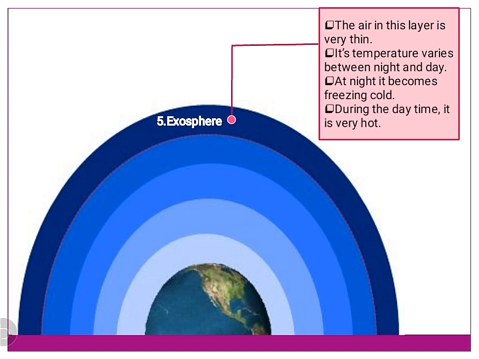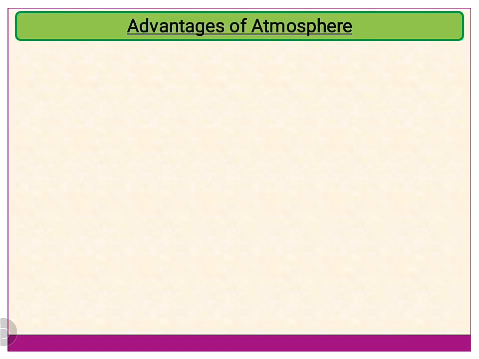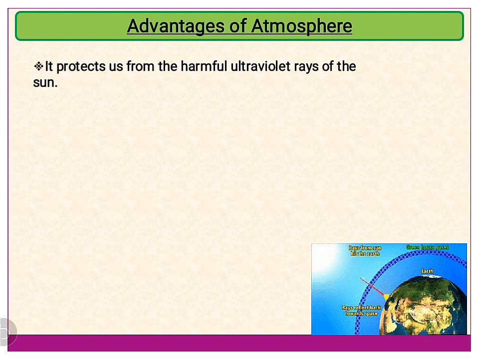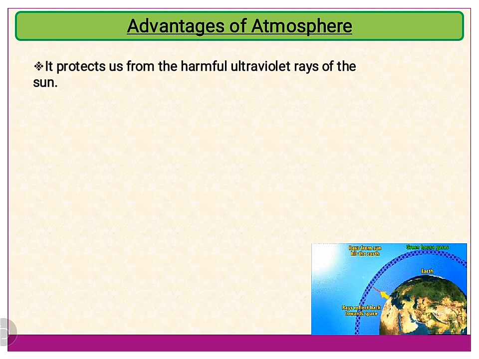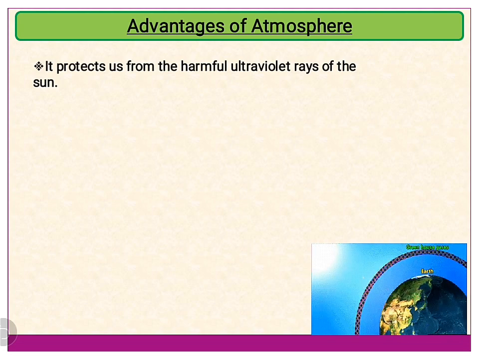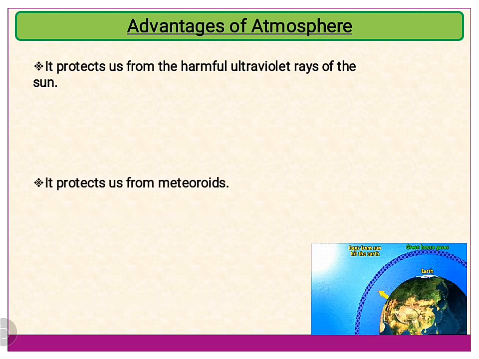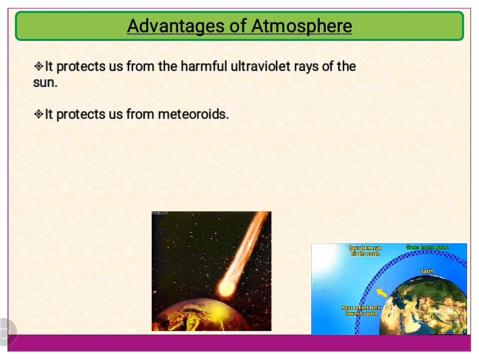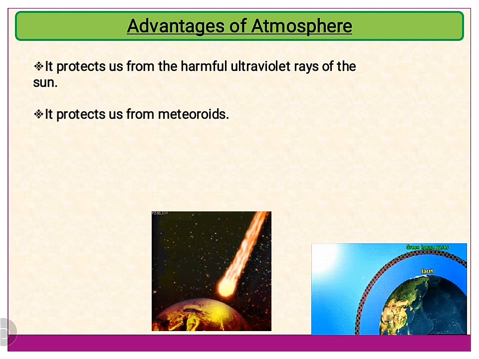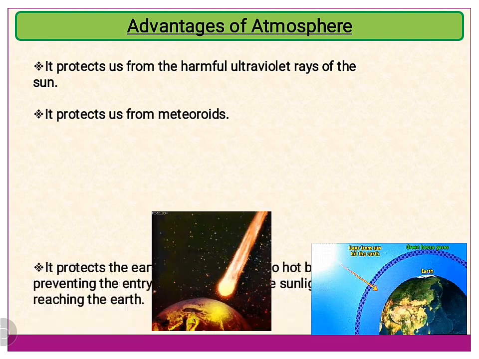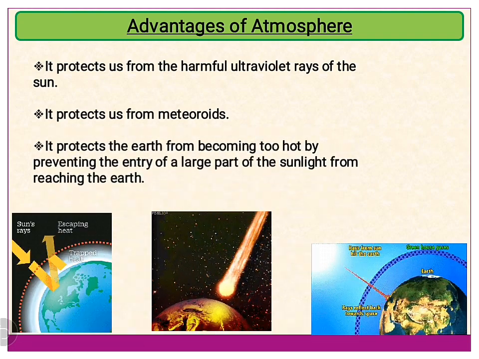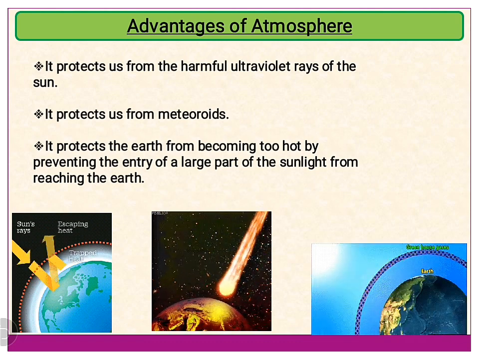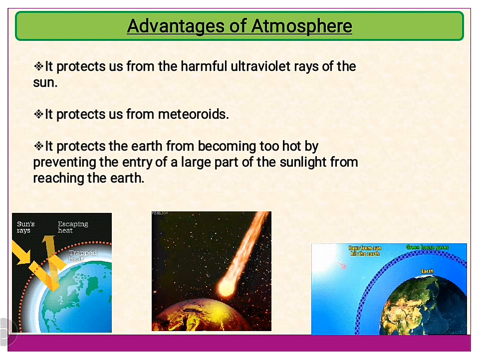My dear children, the atmosphere acts as a protective shield for all of us because it protects us from the harmful ultraviolet rays of the sun. It protects us from the meteoroids because a meteoroid can make a hole or crater in the ground if it hits the Earth's surface. Atmosphere also protects the Earth from becoming too hot by preventing a large part of the sunlight from reaching the Earth.